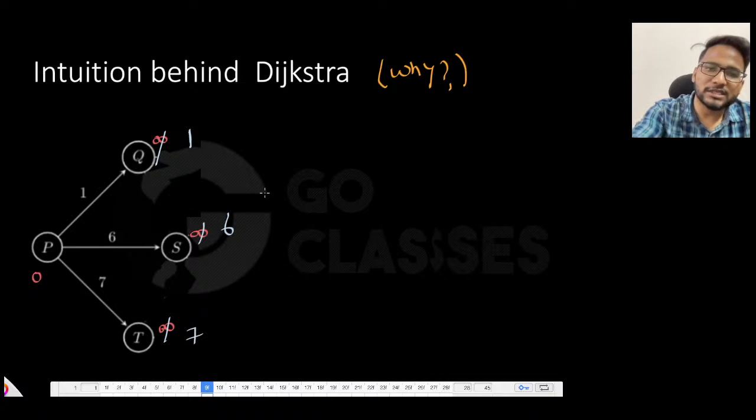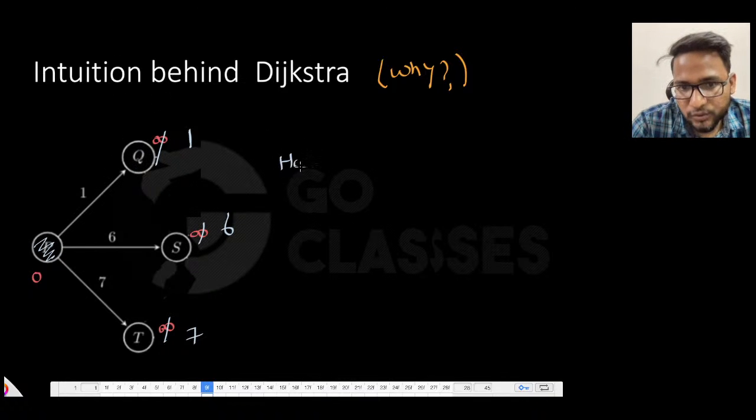Okay, now let's just understand what I'm doing next. I'm picking the minimum, which means I'm saying that P was finalized. I'm saying that Q is also final. That's very, very crucial. How am I guaranteeing that? Let's just answer this question.